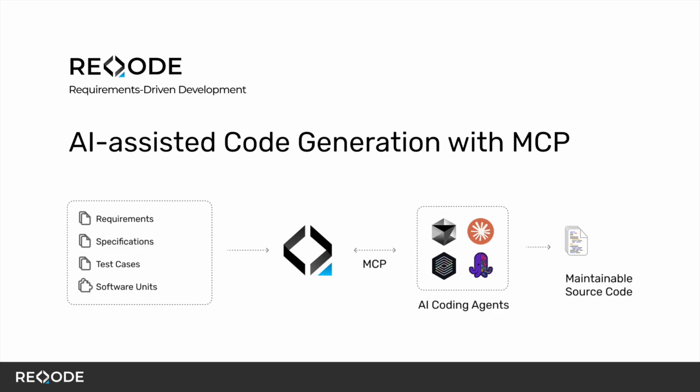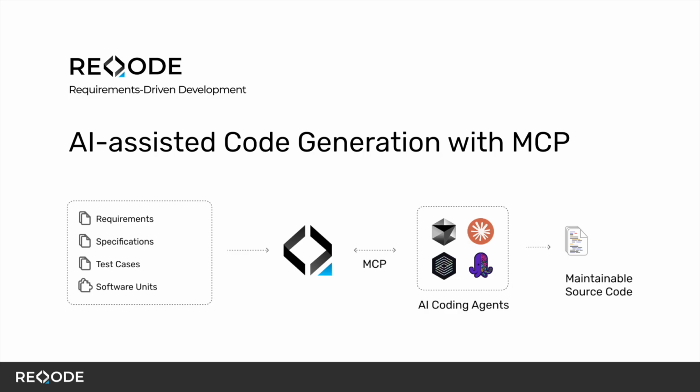In this video, I'll briefly show you how you can use Reqode together with AI agents to generate project code based on specifications. For the demo, we'll use a simple client-server to-do application with two subsystems, frontend and backend.